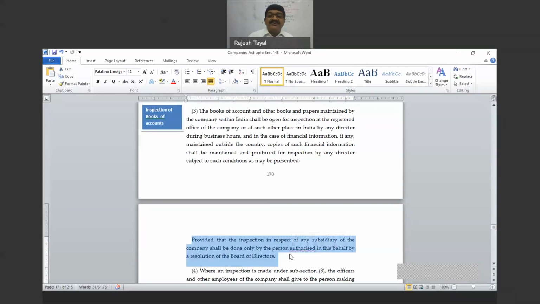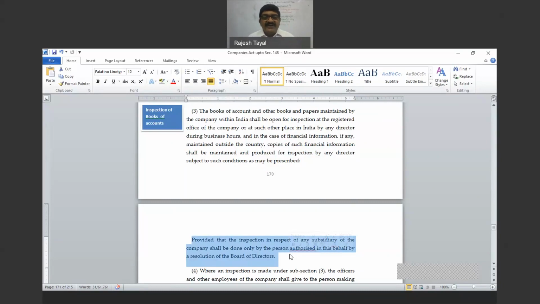The holding company is a member of the subsidiary company. No permission is required. The board passes a resolution and a copy of the resolution is filed with the ROC. Only information is given, that too after passing the resolution.